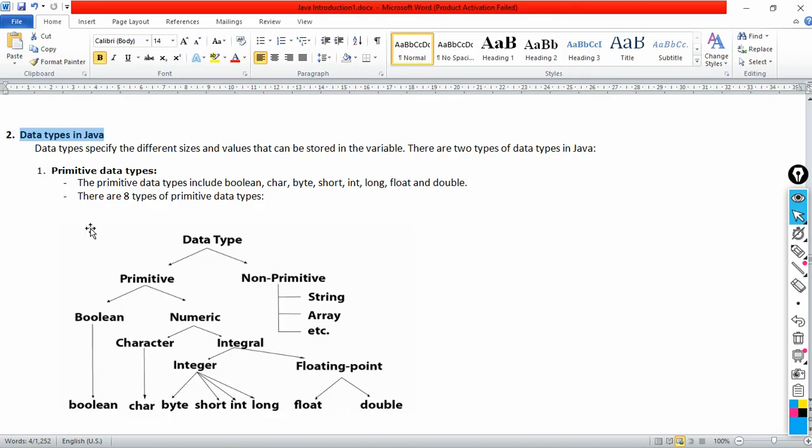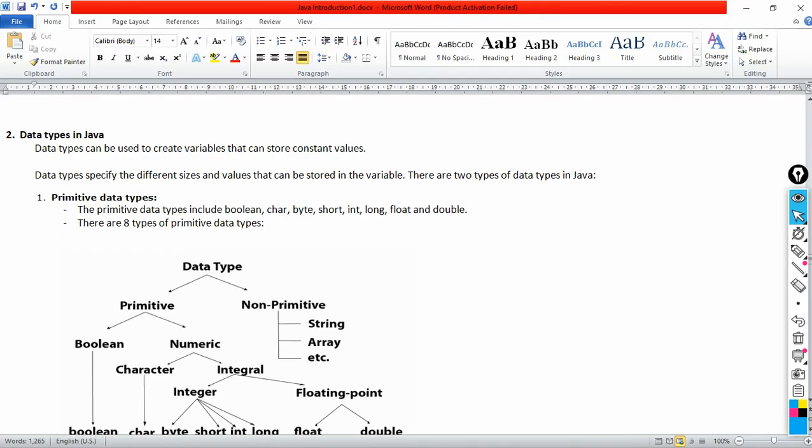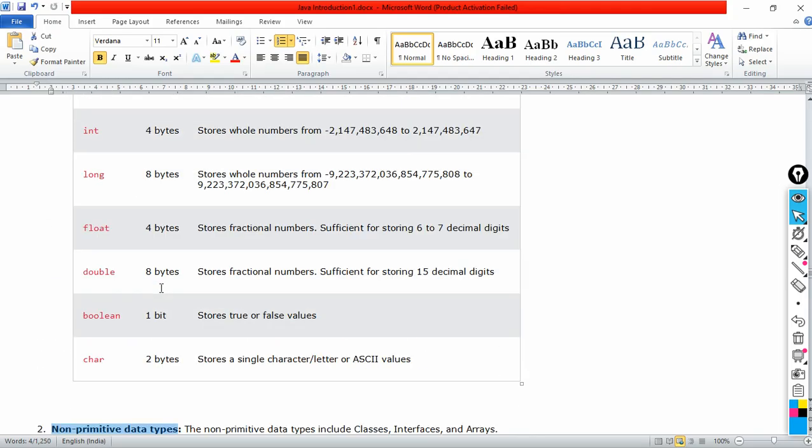So what are data types? Generally, data types are used to create variables which can store values. Data types can be used to create variables that can store constant values. There are two types of data types in Java. One is primitive data types, and the next one is non-primitive data types. Like this we have two types of data types.